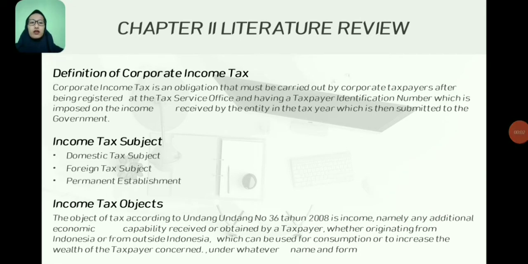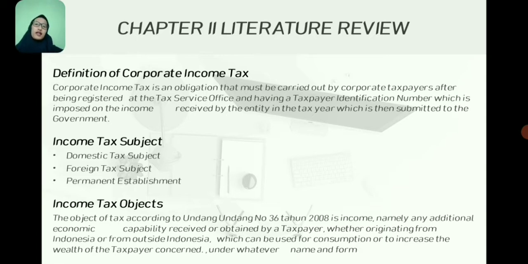Chapter 2 is Literature Review. The first point is definition of corporate income tax. Corporate income tax is an obligation that must be carried out by corporate taxpayer after being registered at the tax service office and having a taxpayer identification number, imposed on income received or obtained by the entity in a tax year, which is then submitted to the government.